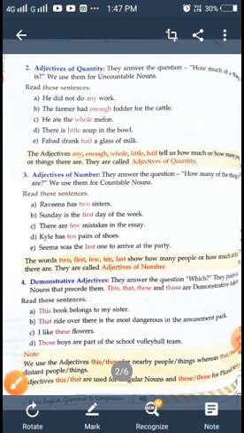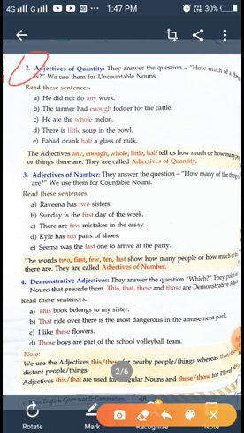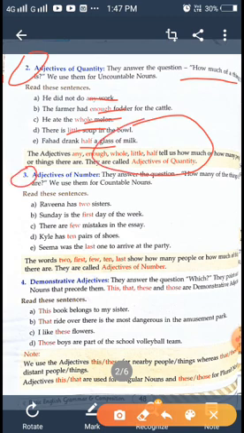Then next we learn the adjective of quantity. How could you find out quantity? That means how much of the thing. Any, enough, whole, little, half. These words show the adjective of quantity. Then adjective of number. Here we learn how many of the things. Number, that means two, three, first, few, last. So these show the adjective of number.